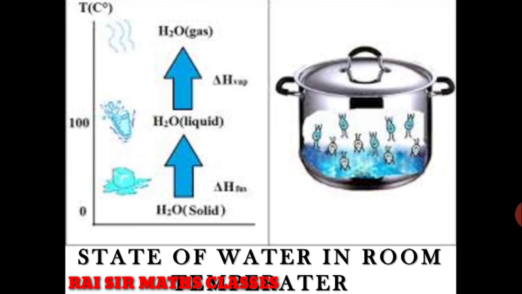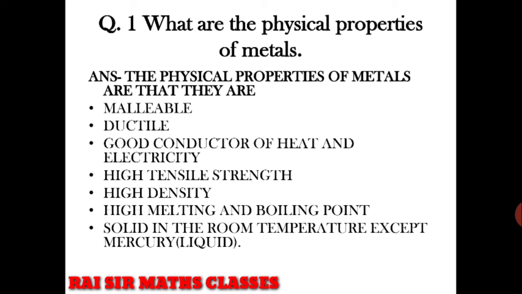So this is all about physical properties. An important question arises: what are the physical properties of metals? The physical properties of metals are that they are malleable, ductile, good conductors of heat and electricity, and have high tensile strength. The tensile strength is related to the malleability part. From the word tensile you can get that we are making utensils.